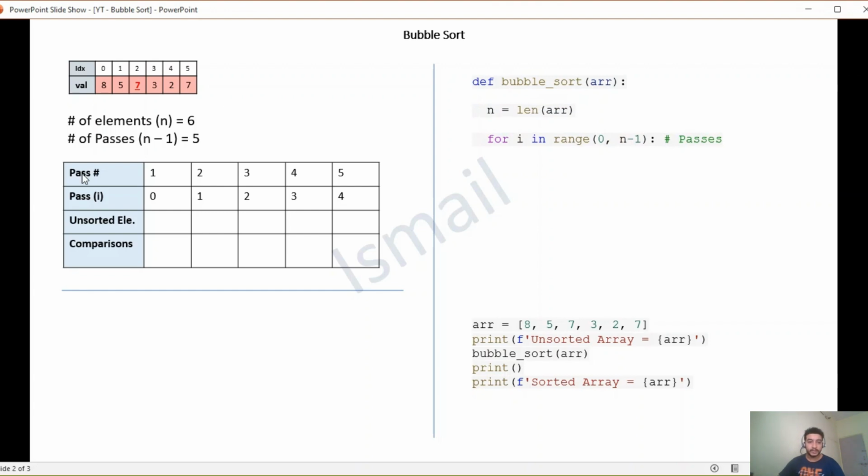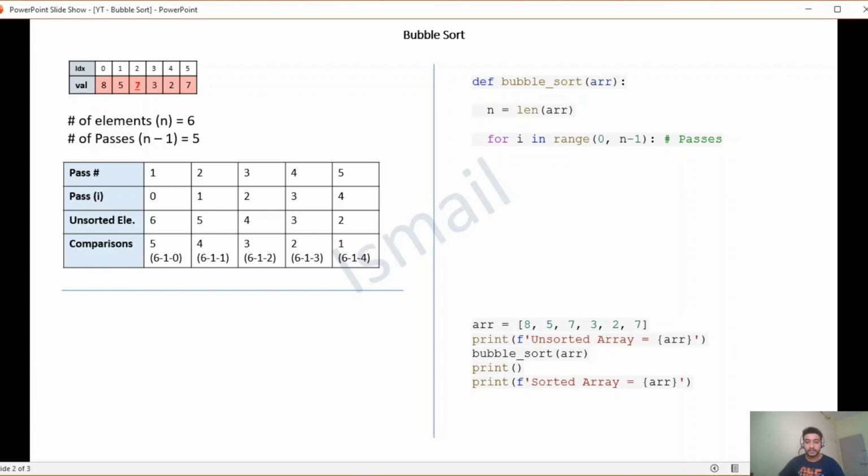In pass 1 there will be 6 unsorted elements, in pass 2, 5 unsorted elements, in pass 3, 4 and so on. In pass 1 altogether 5 comparisons are to be performed, and this 5 can be obtained by subtracting 1, which is a constant, and the value of i from n. In the second pass, 4 comparisons are to be performed and it can be obtained by subtracting 1, a constant, and the value of i from n, and so on.